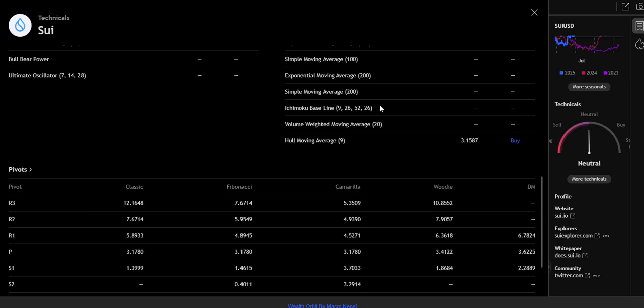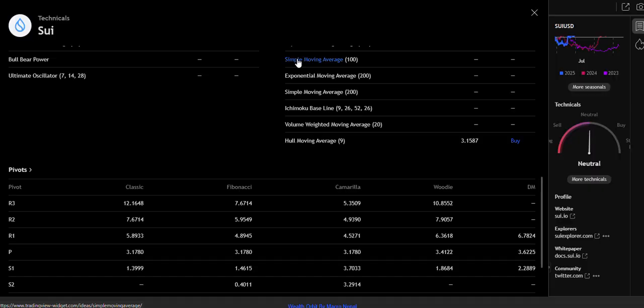Then yearly resistance third 12.16, second 7.67, first 5.89, pivot 3.17, support 3.99, then 5.95, 4.89, 1.37, 1.46, 0.40.